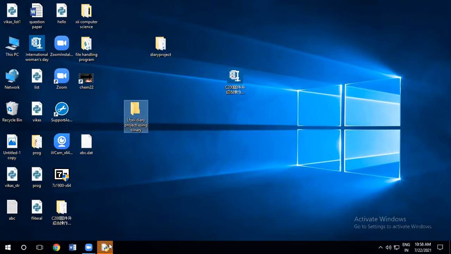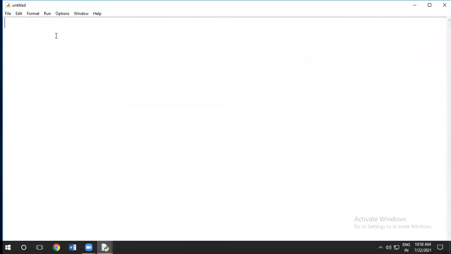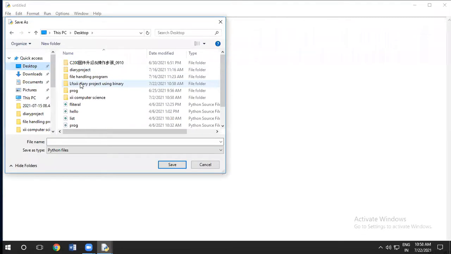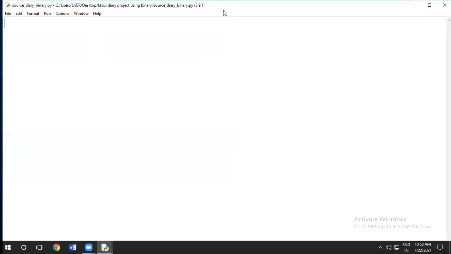Then I will open a new file and first save it. Where do I have to save? I have to save it on the desktop, in the LFS 12 diary project folder. Open, and here I will write the file name: source diary using binary. The .py extension is added by default, so there is no need to write it.